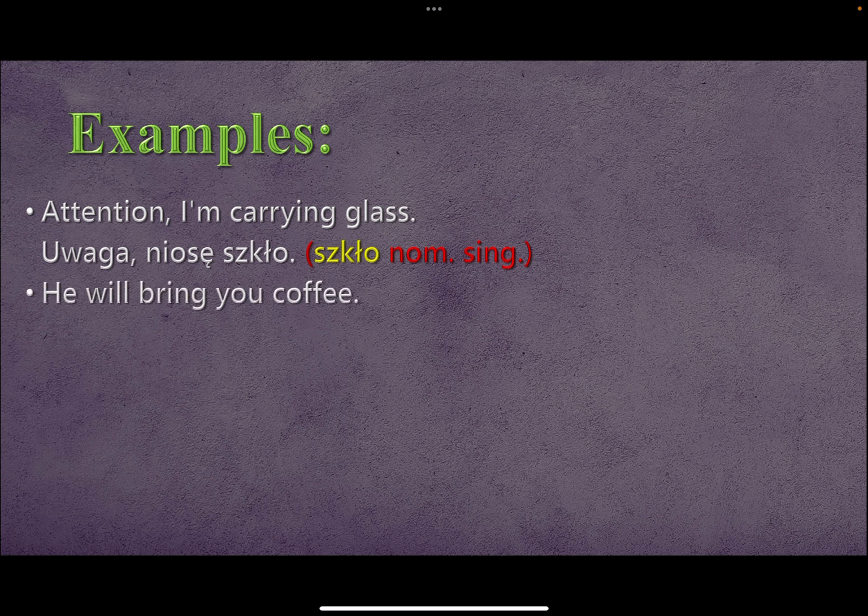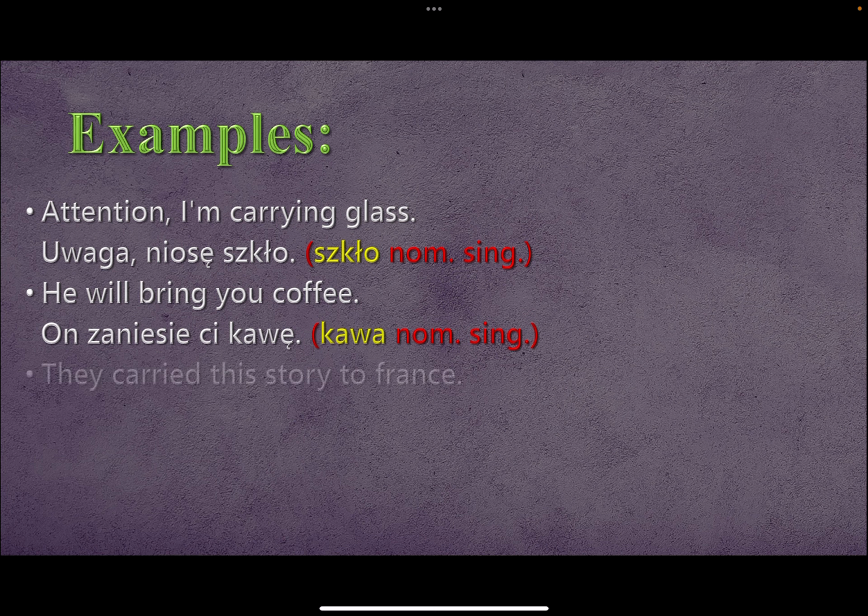He will bring you coffee. Pause the video. Time is up. On zaniesie ci kawę. Yes, he will bring you coffee. Of course, there are many ways you can say this. You can use the words będzie niósł, but that means something slightly different. If you said on zaniesie ci kawę, or on będzie niósł, it's also correct. Okay, so kawa, kawę, because it's biernik feminine. We'll get to the plural in a minute.